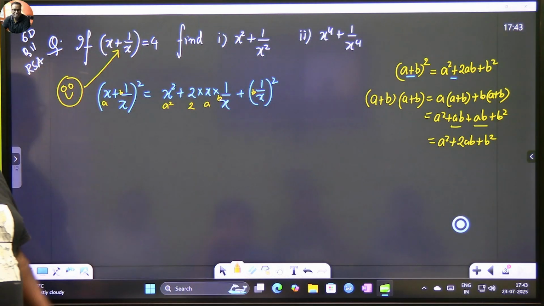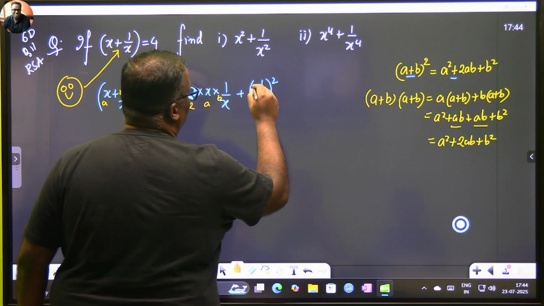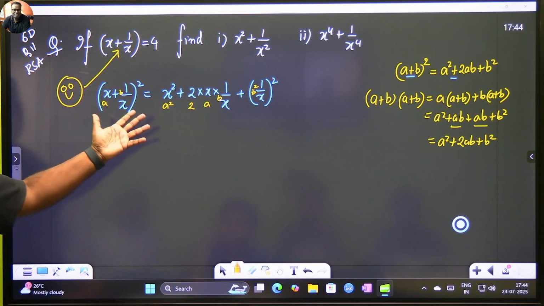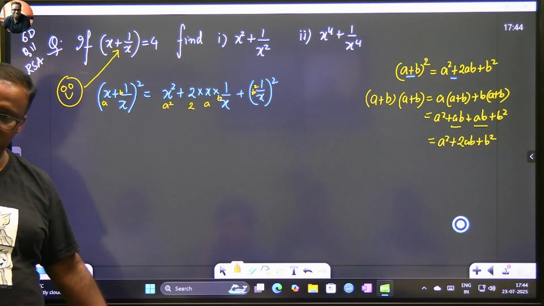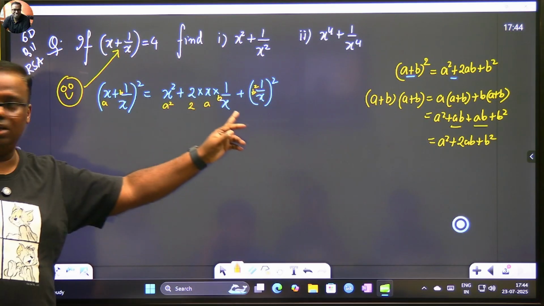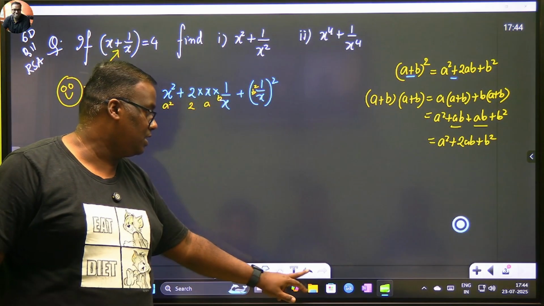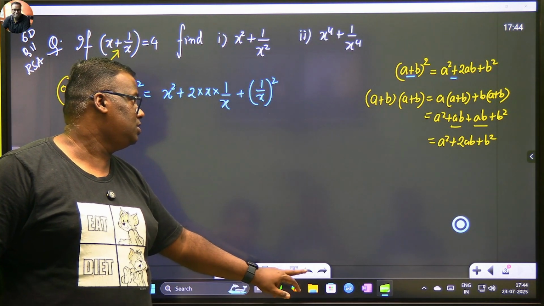Clear? We've just gone by the formula. Anyone, any issue till this step? No issues? Okay. So can I rub off the yellow portions that I wrote? That was just for your understanding. So I'm taking away my yellow portions.